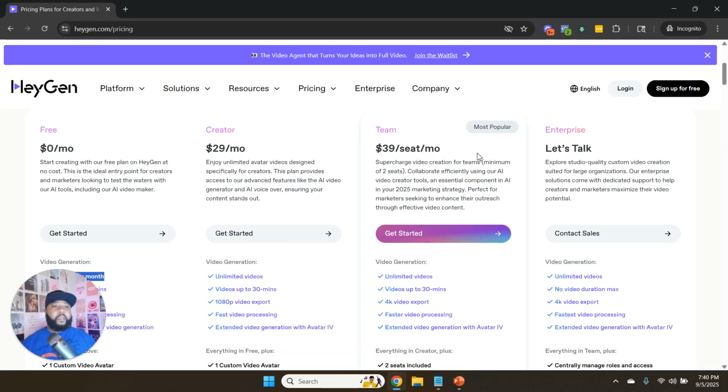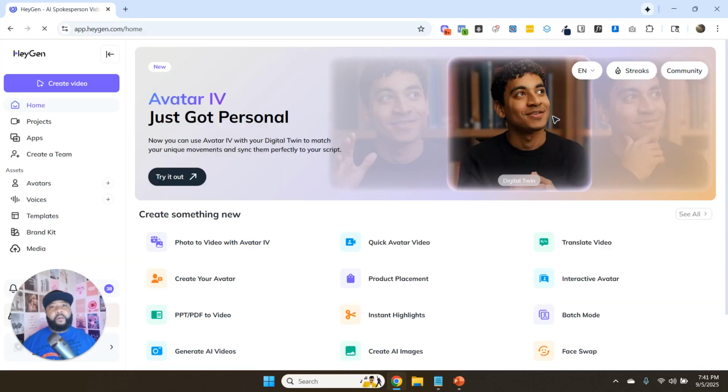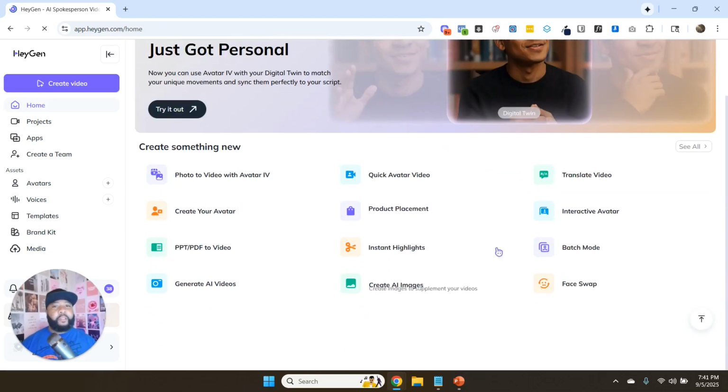So now what I'm going to do is log in and show you what the process looks like. Okay, so now I am here and I am logged into HeyGen. And once you first log in, this is exactly what you're going to see. You basically have all these different options of things that you can do.